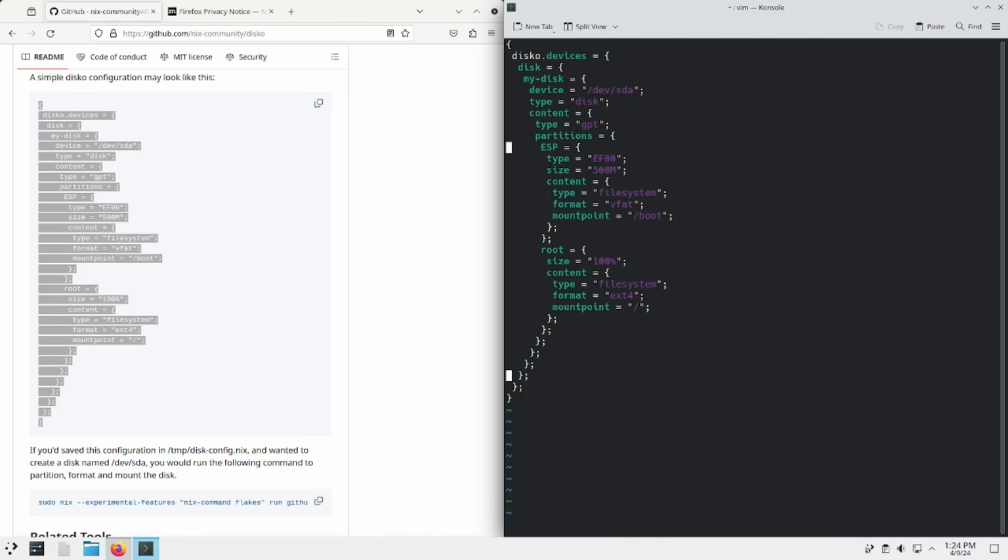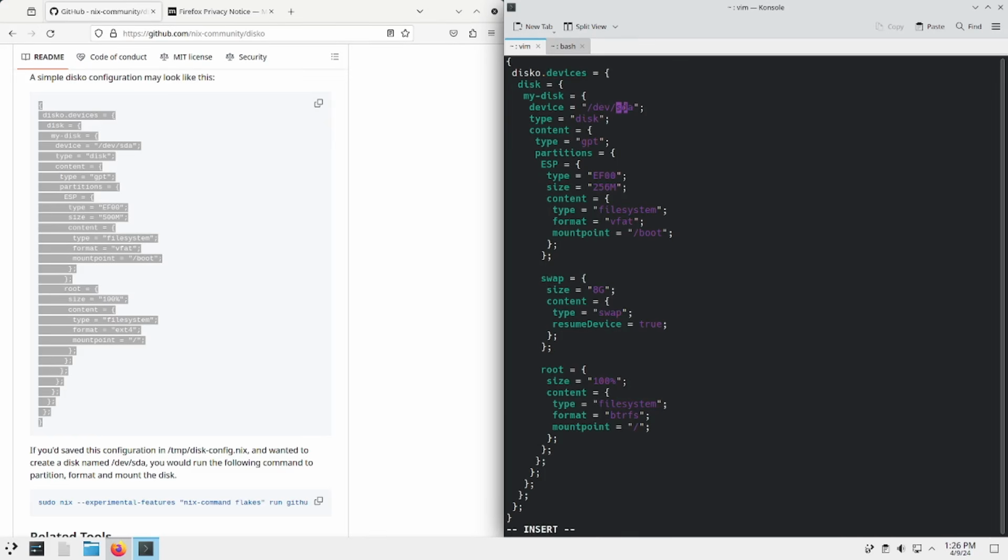Here we're creating a new GPT partition table with a boot partition of 500 MB formatted in FAT32 and a root partition formatted in ext4, which will take up the remaining space. First, I'll slightly reduce the size of the boot partition, create an 8 GB swap partition, and change the root file system to Btrfs. Since I'm doing this on a virtual machine, I'll have to replace dev/sda with dev/vda, but you don't have to do this on real hardware. That's it, our disk configuration is ready.